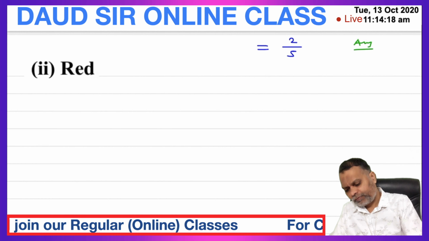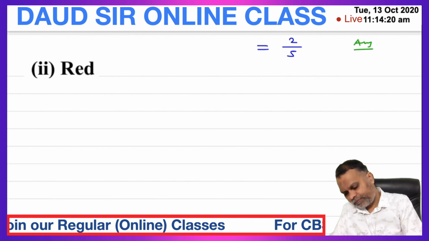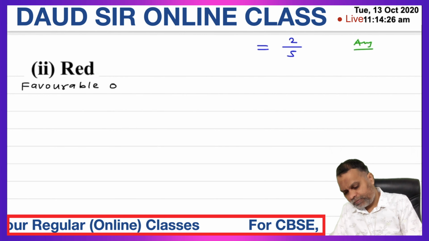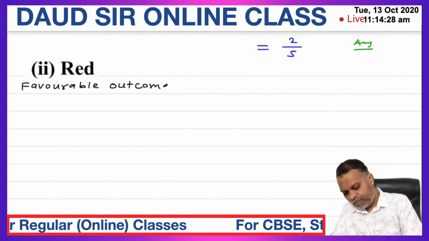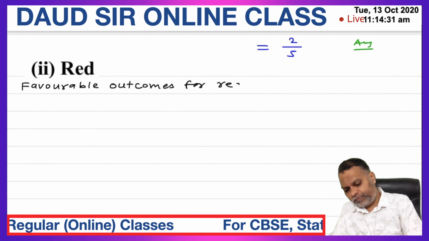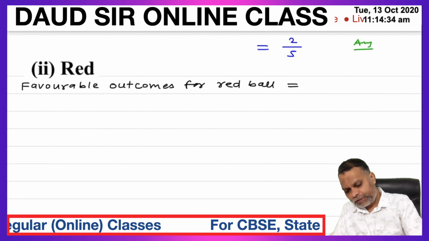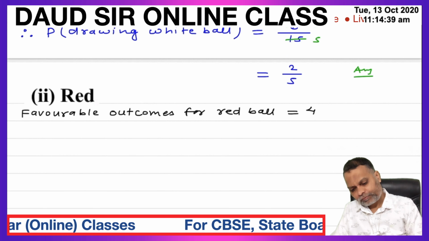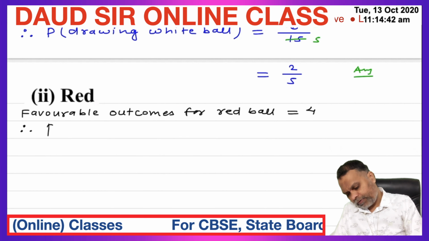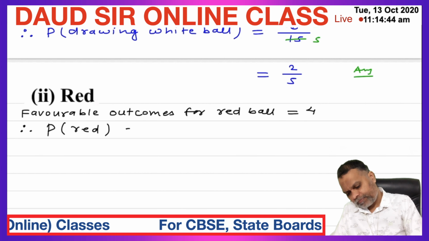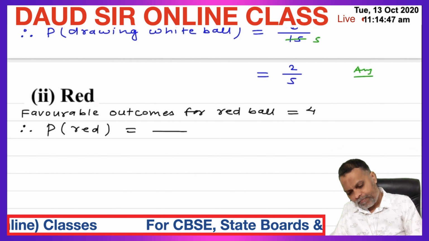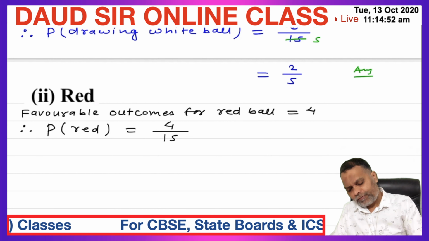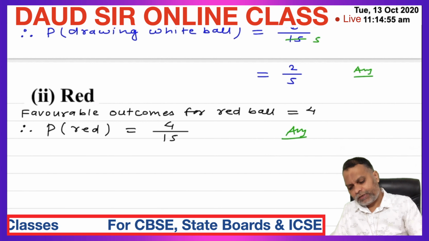Red ball. So favorable outcomes for red ball is equal to how many red balls? 4. Therefore, probability of red ball, total number of balls 15, red balls 4. 4 upon 15 is the required probability.